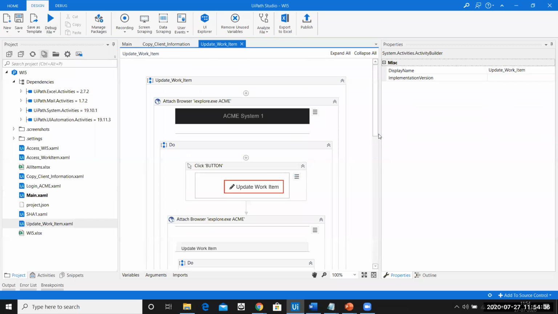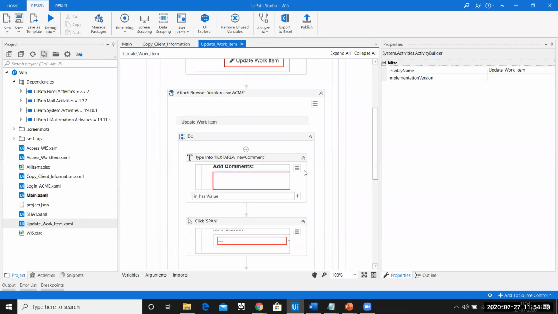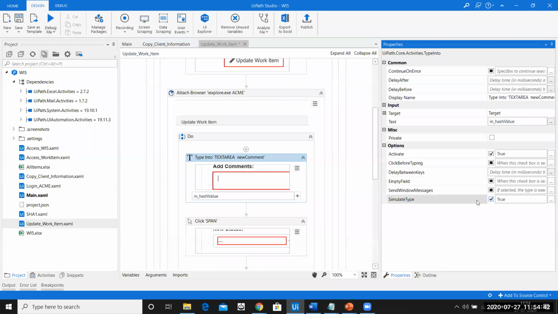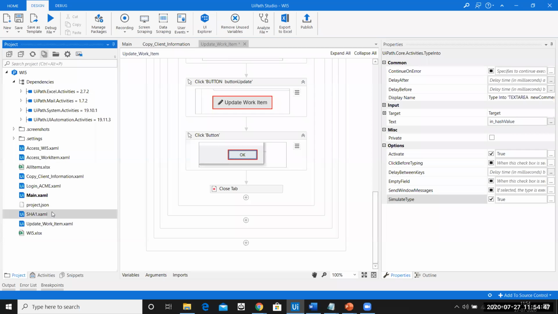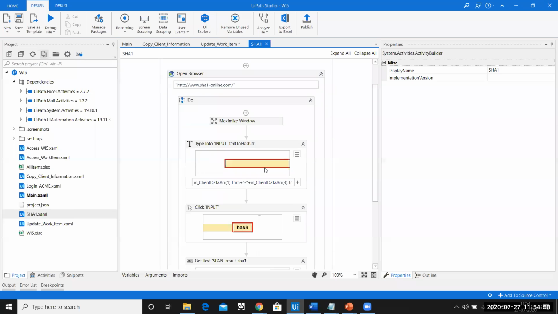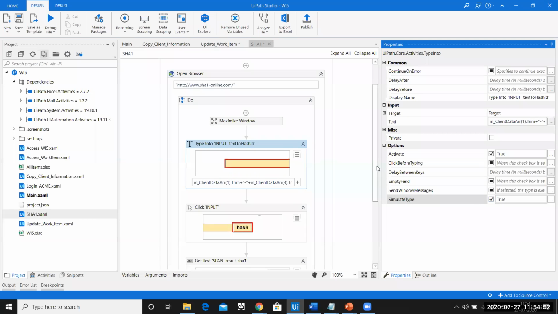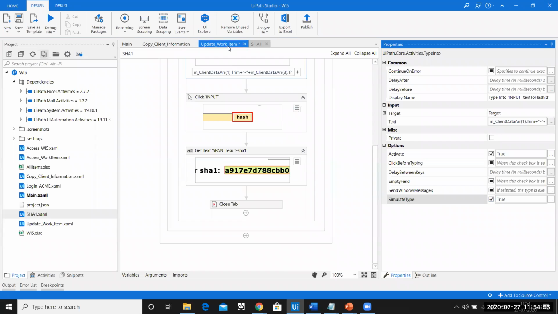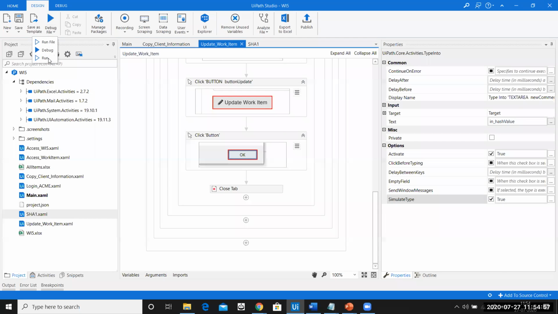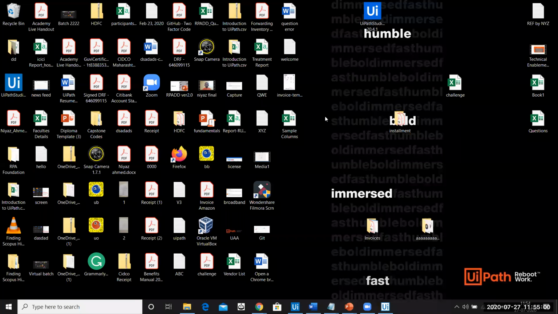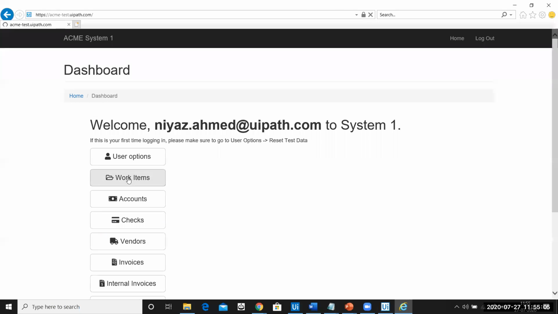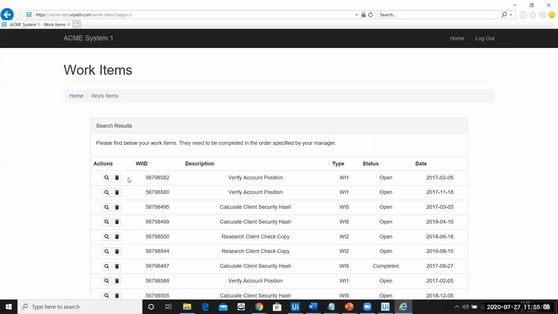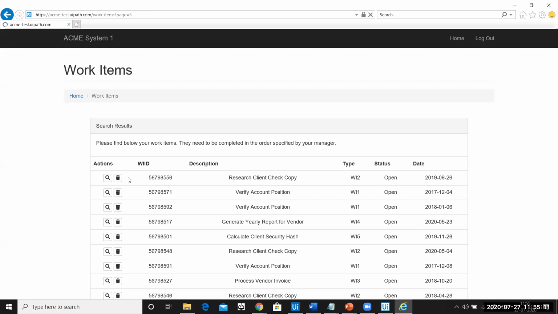Let me just double check if I'm missing anything here. So probably to make the automation complete a little faster, I'll say simulate type here, and probably for the SHA1 website also. For this part, I can say simulate type is true. Okay, so I'll save everything and let me run this automation. Okay, so the scraping has started successfully.